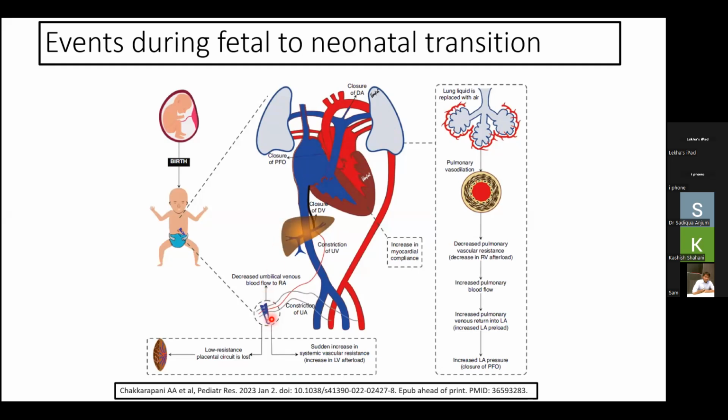As soon as we clamp the cord, there occurs a decrease or stoppage in the flow of the umbilical vein, a decrease in the ductus venosus flow, and the ductus venosus will also get constricted.